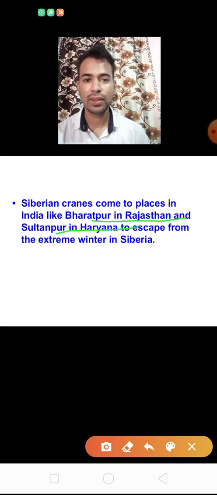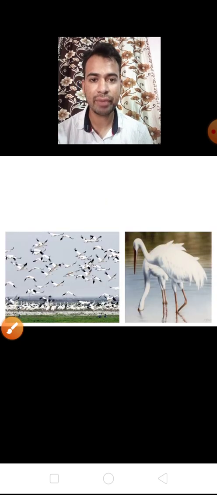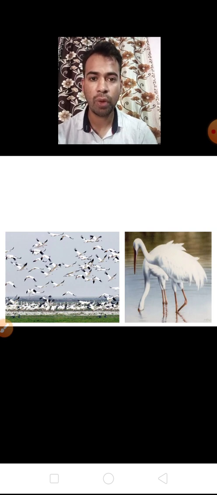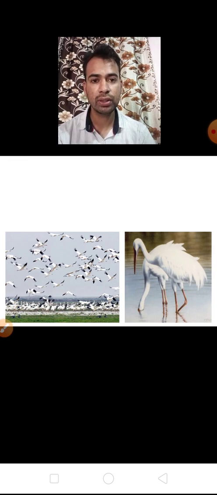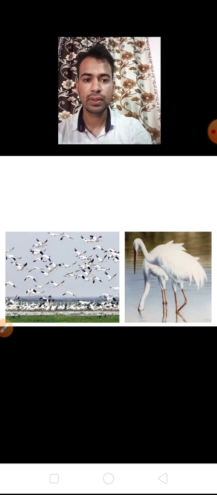So we can say that in the end the Siberian cranes come to escape the winter season, and they come to warm places like Rajasthan and Haryana. Here are some pictures of the Siberian crane, you can see them on your screen. This is a type of bird that can fly. Okay, clear?